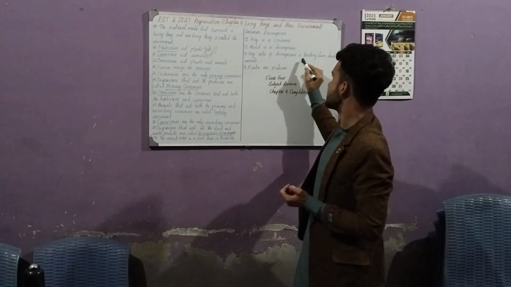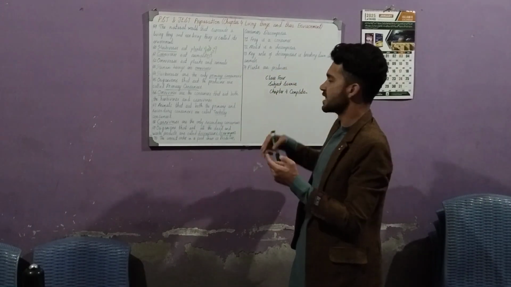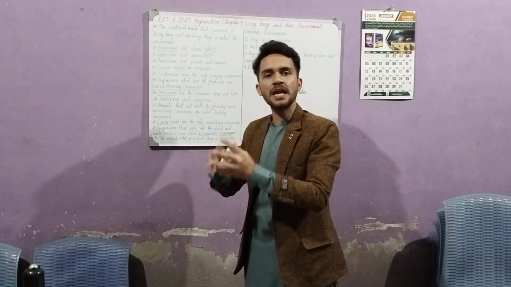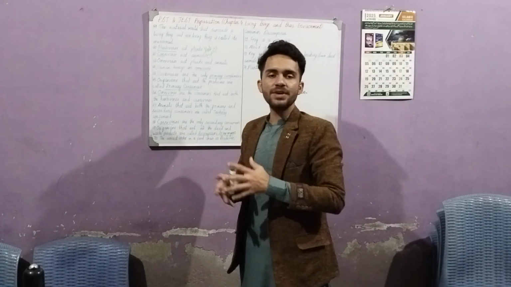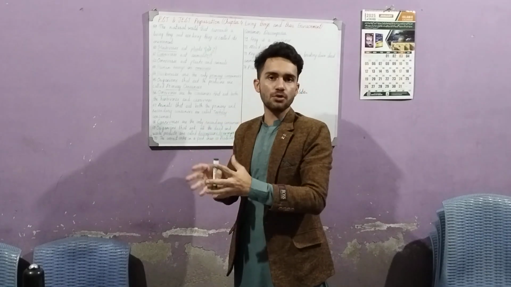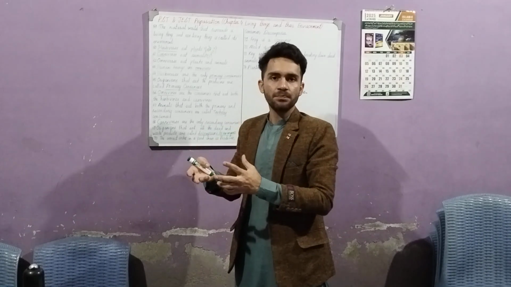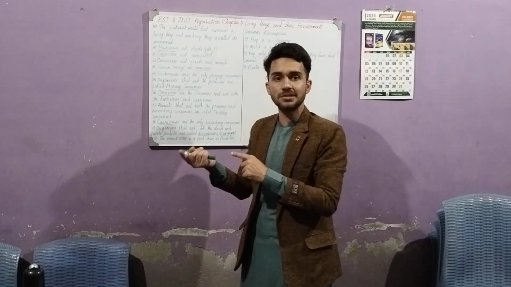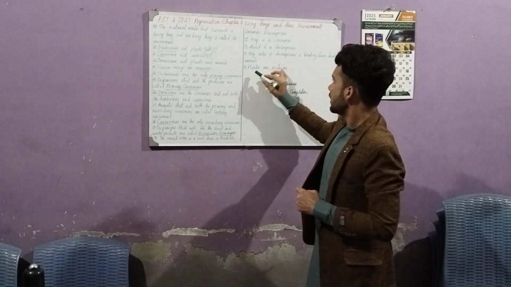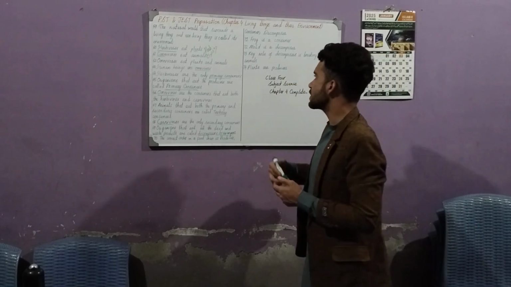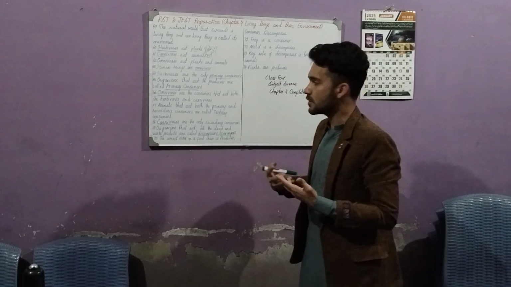The key role of decomposers is breaking down dead animals. When animals are dead, the decomposers go and break down their bodies. We have seen that if a buffalo is on the road, its body becomes completely rotten. There is some entity which does that, and they are called decomposers or scavengers. Plants are producers, because they produce something.